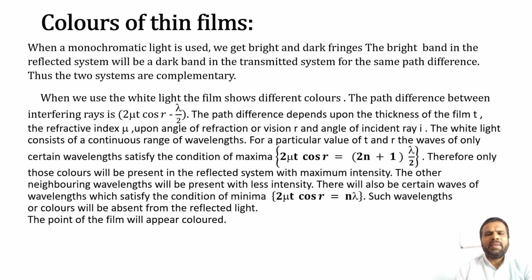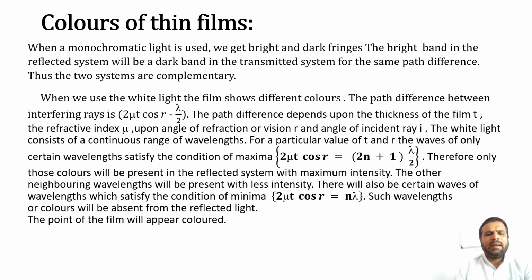The path difference between interfering rays is bracket of 2 mu t cos r minus lambda by 2 bracket complete. The path difference depends upon the thickness of the film t, the refractive index mu, the angle of refraction r, and the angle of incident ray i.